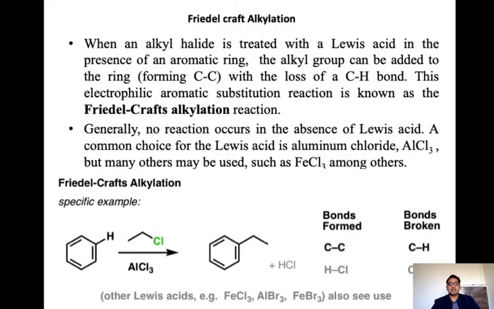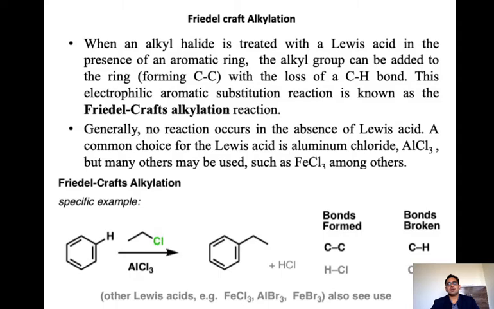Here, when an alkyl halide is treated with a Lewis acid in the presence of an aromatic ring, the alkyl group can be added to the ring, forming a carbon-carbon bond with the loss of a C-H bond. So the C-H bond is lost and a carbon-carbon bond is formed. That is the alkylation. This aromatic substitution reaction is known as Friedel-Crafts alkylation. Why alkylation? Because we are adding the alkyl group here.